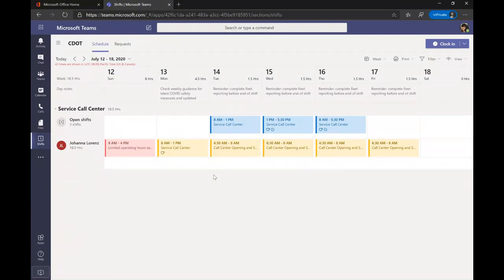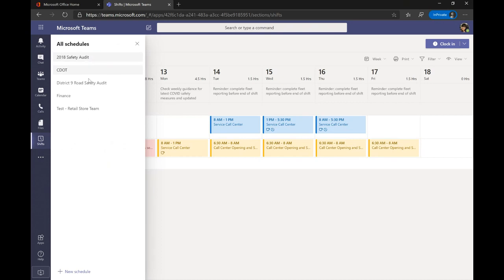If you would like to change schedules, say I'd like to be in one of my different schedules, not this one, it's right here in the top left-hand corner, and I can see all of the schedules that I have shifts in. And I also see this new schedule button here at the bottom. That is how you create a new schedule for your team. But as Bridget mentioned, schedule creation can only be done by a team owner.